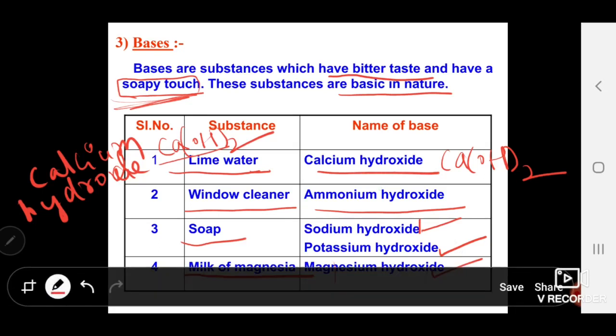This is very important, as you learned acids yesterday, no? The acids and today's basic concept are both very important. In future you will learn all these concepts again and again. Because of this reason, if you learn these concepts today itself, it will be very helpful for your upcoming classes.